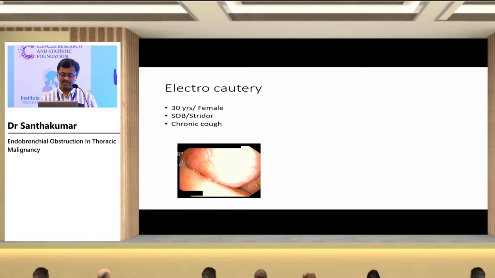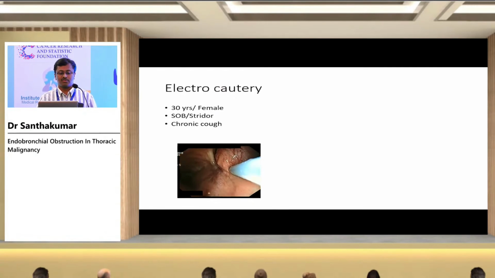Here we can see some of the examples. This patient presented with a tumor in the lower trachea, a large tumor with a small pedicle attached to the posterior wall of the trachea. You can clearly see that adrenaline is being injected into the pedicle, and an electrocautery snare can be used to hold this tumor completely, engulf the tumor. The snare is being introduced.